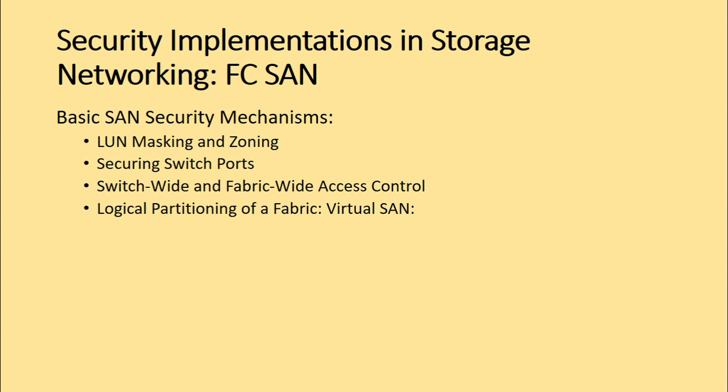So a single large storage area network can be broken down into multiple virtual SANs, and we can manage these virtual SANs in a better way, thereby securing the entire physical storage area network. So these were some of the Fibre Channel storage area network security mechanisms. We discussed LUN masking and zoning, securing switch ports, switch wide and fabric wide access control, and lastly logical partitioning of a fabric using virtual SAN.